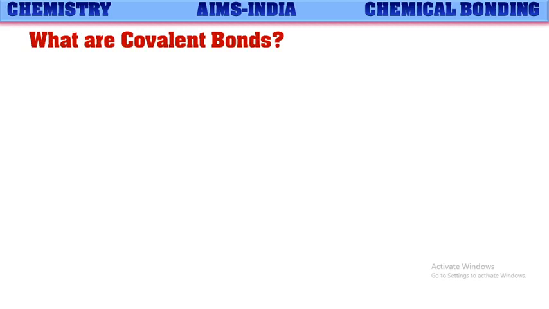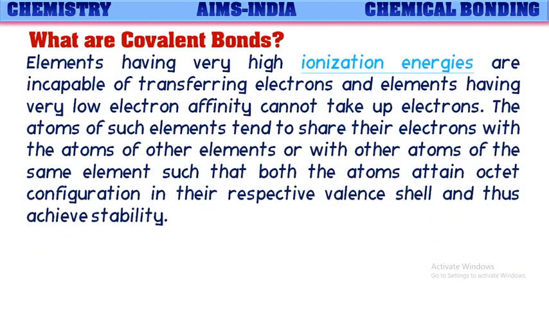So what are these covalent bonds? Elements having very high ionization energies are incapable of transferring electrons. That means they cannot lose their electrons because of high ionization energies. And the elements having very low electron affinity cannot take up electrons.